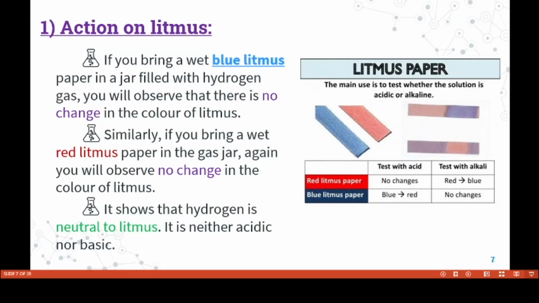Now, chemical properties of hydrogen. Action of litmus. If you bring a wet blue litmus paper in a jar filled with hydrogen gas, you will observe that there is no change in the color of litmus. Similarly, if you bring a wet red litmus paper in the gas jar, again you will observe no change in the color of litmus. That shows that hydrogen is neutral to litmus. It's neither acidic nor basic.